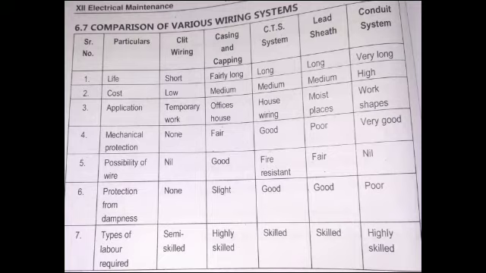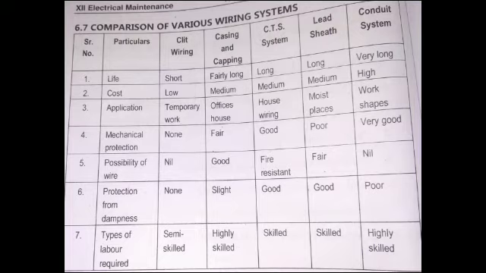Cost. The cost of cleat wiring is very low. Casing and capping is medium. CTS is also medium. Lead sheathed wire is also medium. And conduit system is high. Application, so where are these wires used? For temporary work, cleat wires are used. In offices and houses, casing and capping is used. CTS, housing wiring. Lead sheathed wires are used in moist places where there is moisture. And conduit wires are used in workplaces.